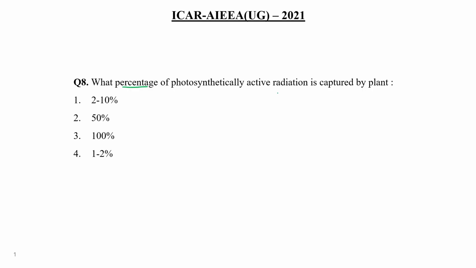What percentage of photosynthetically active radiation is captured by the plant? 2 to 10%, 50%, 100%, or 1 to 2%? So correct answer would be 2 to 10%. 10% law from one trophic level to another trophic level. Only 2 to 10% of active radiation is actually captured by the plant for their photosynthesis need. Okay, remaining lost as heat, right? So choice number 1 would be the correct answer of this question.